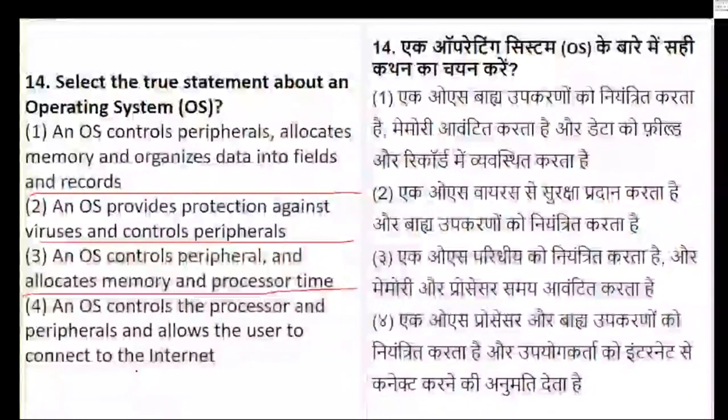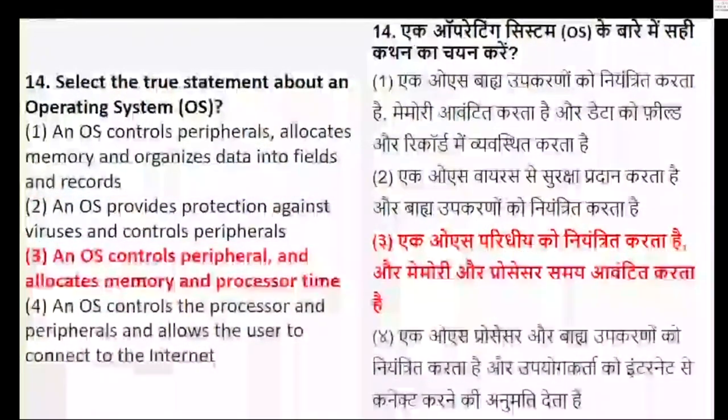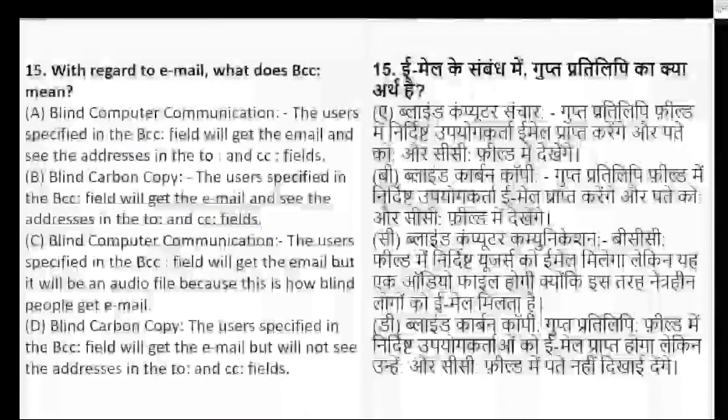Yes, everyone. So let's see, your time limit is over. When we talk about the operating system, the statement which is true with respect to the operating system is that an operating system controls peripherals, allocates memory and processor time. Question number 14 is not option A. It is option C, that is controlling peripherals. Yes, it allocates memory and, instead of organizing, it talks about the processor time. Is it clear?